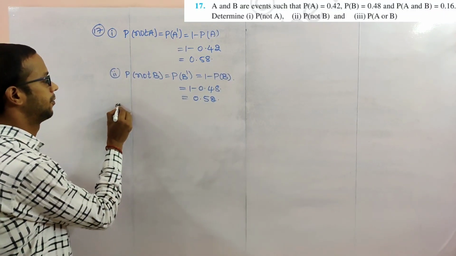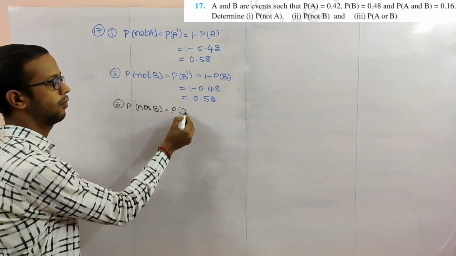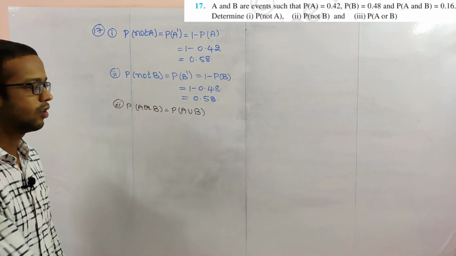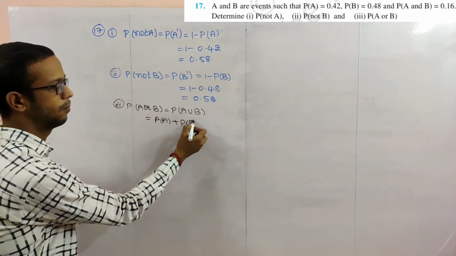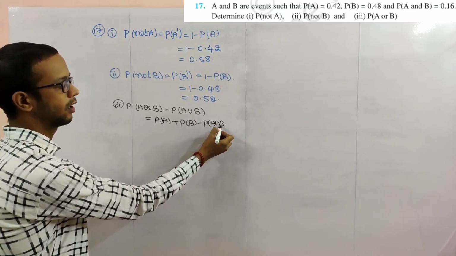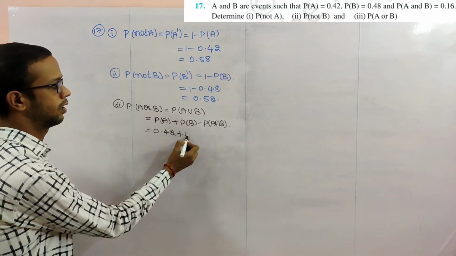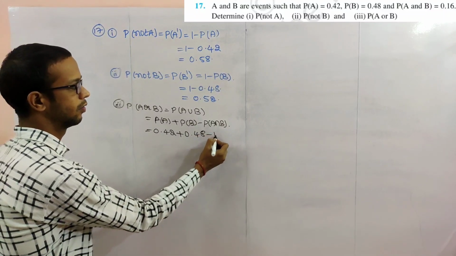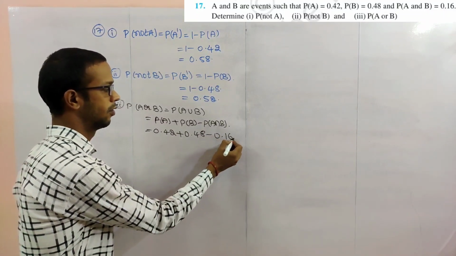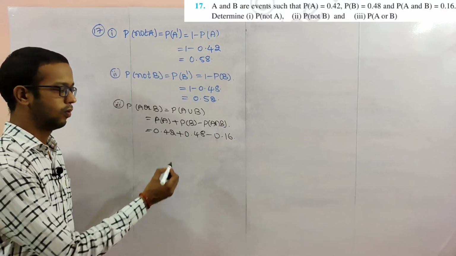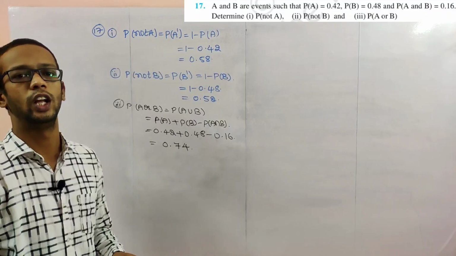Next, number 3, probability of A or B, that is P of A union B. The formula for P of A union B is probability of A plus probability of B minus probability of A intersection B. Substitute all values here. 0.42 plus 0.48 minus the intersection part 0.16. So now we have to do the simplification. 0.74 is the probability of A union B.